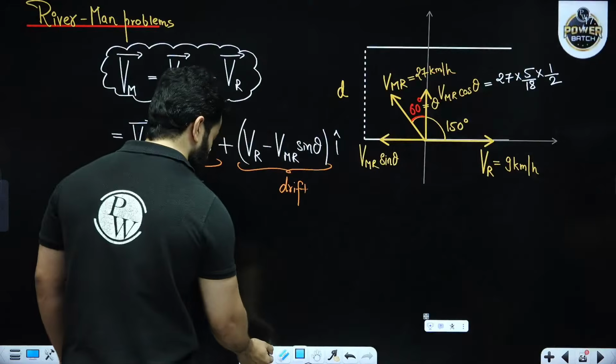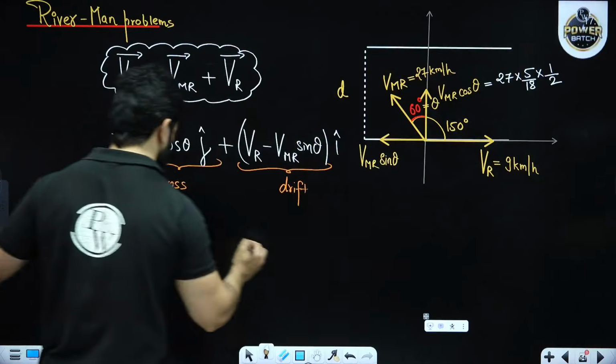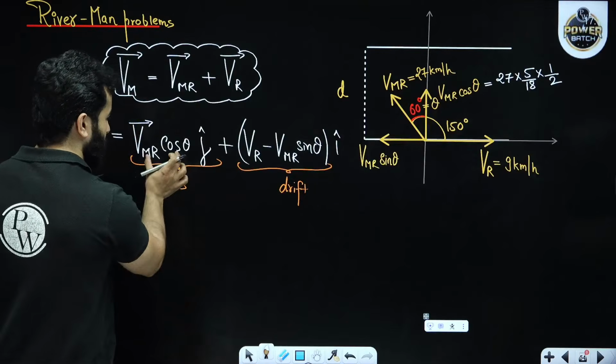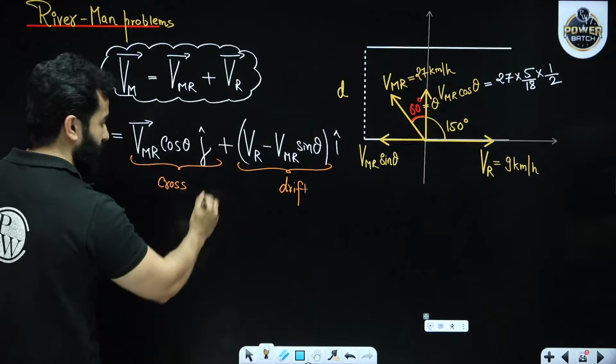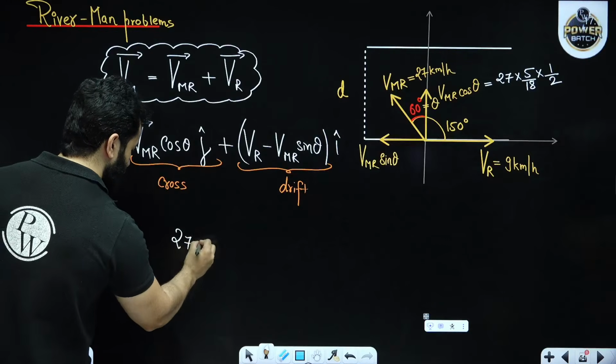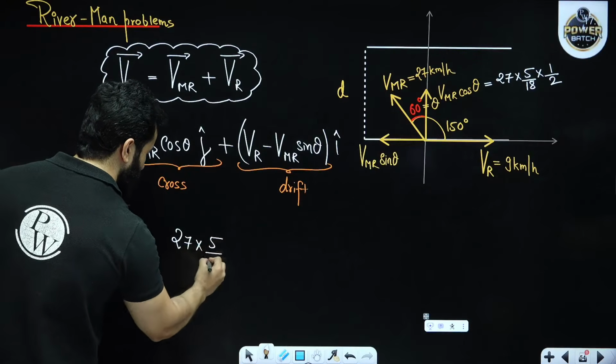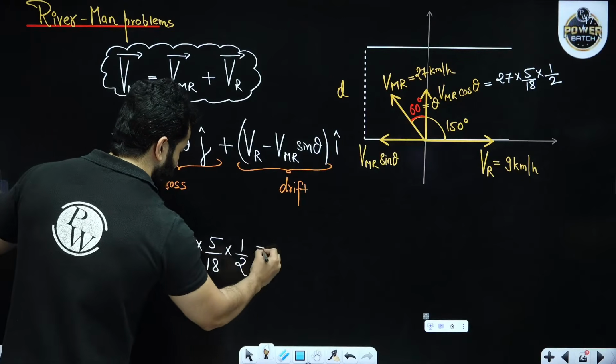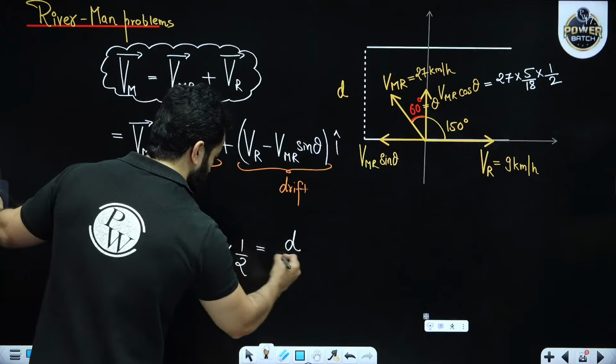So time to cross the river is half a minute. So we know that velocity in y direction is 27 times 5 by 18 times 1 by 2, which is equal to distance divided by time.